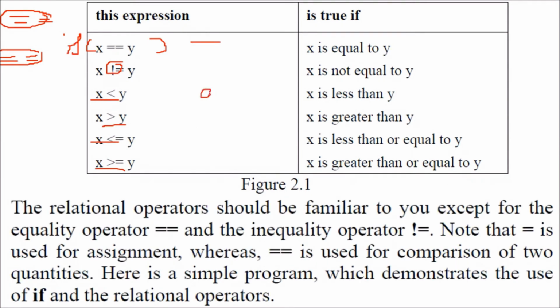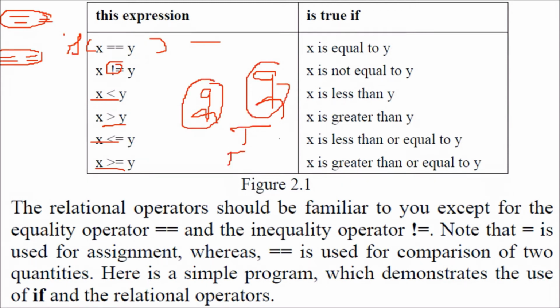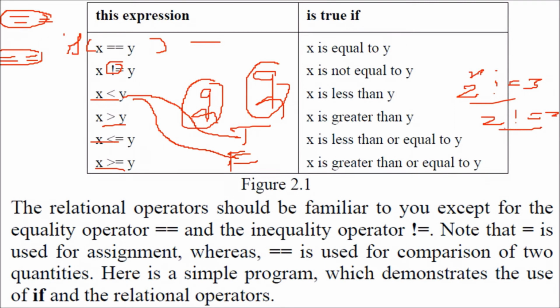Relational operator means, for example, your brother is taller than you. Whether it is true or false: yes, it is true, so it will give true. Now if your brother is smaller, you say it is false because you are taller than your brother. So this will give you either true or false. Take not equal to: 2 is not equal to 3, yes, it is true. But 2 is not equal to 2 is false, because 2 is actually equal to 2.